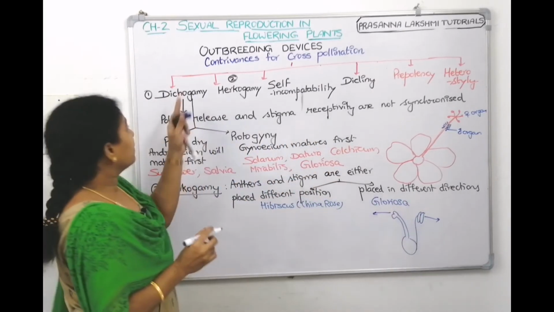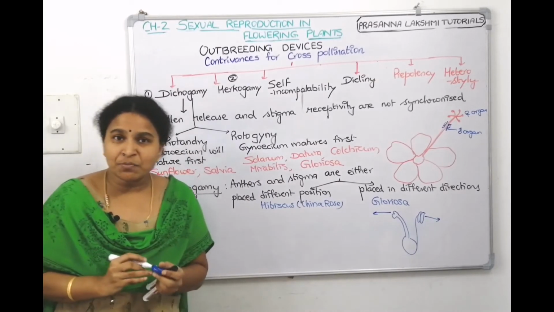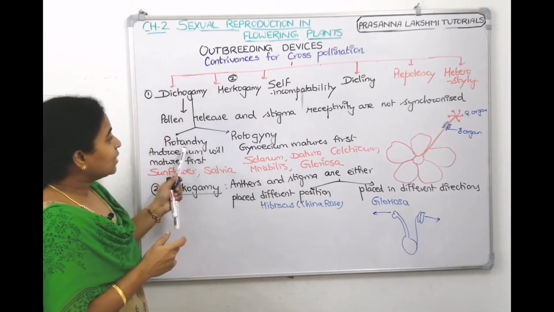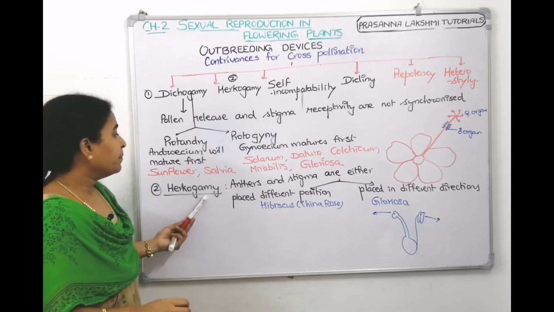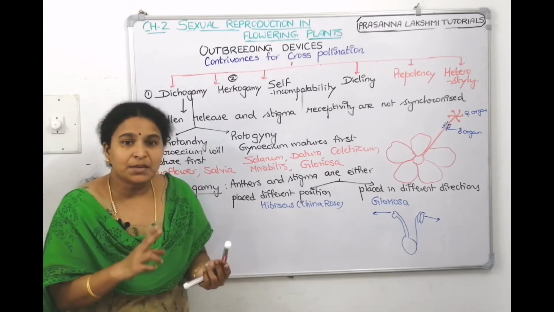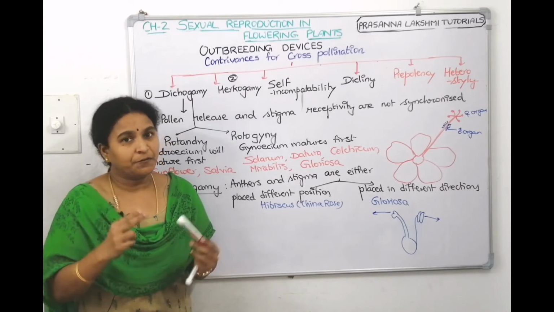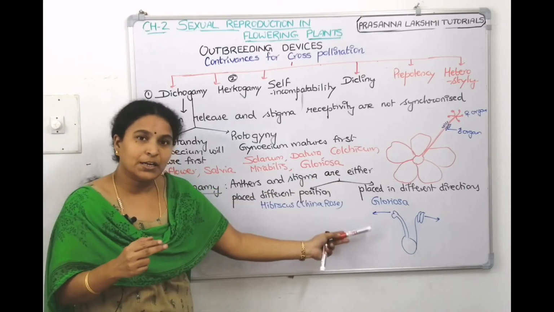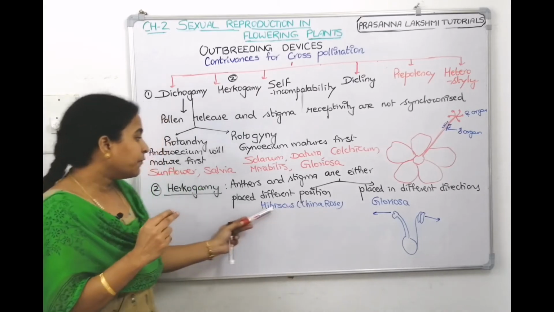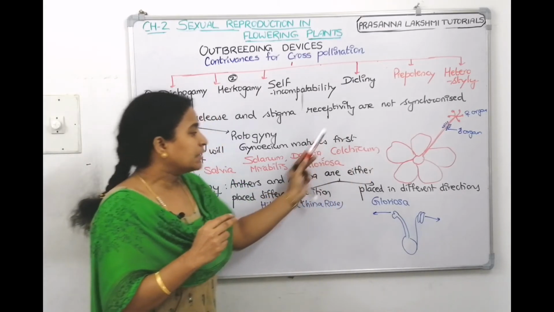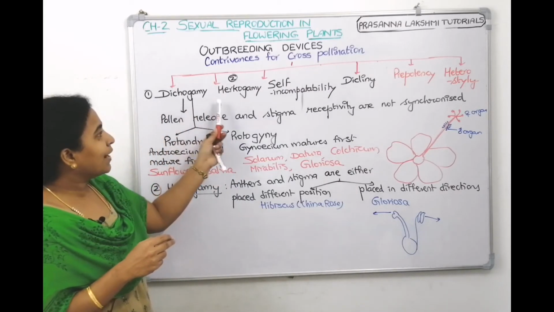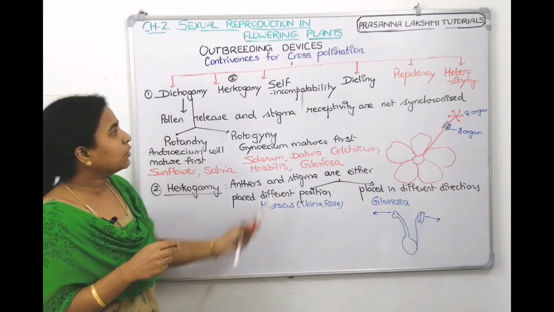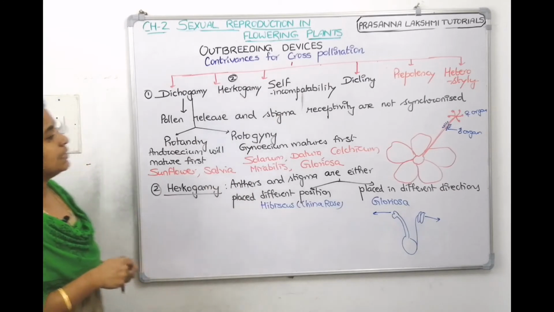So, the first outbreeding device is dichogamy, where androecium matures first, protandry. If gynoecium matures first, protogyny. Second outbreeding device is hercogamy. In hercogamy, either stigma and anther are positioned at different heights or they are positioned in different directions. Example for different heights is hibiscus. Example for different directions is gloriosa. So we finished 1 and 2. Take a screenshot, then we will talk about self-incompatibility.